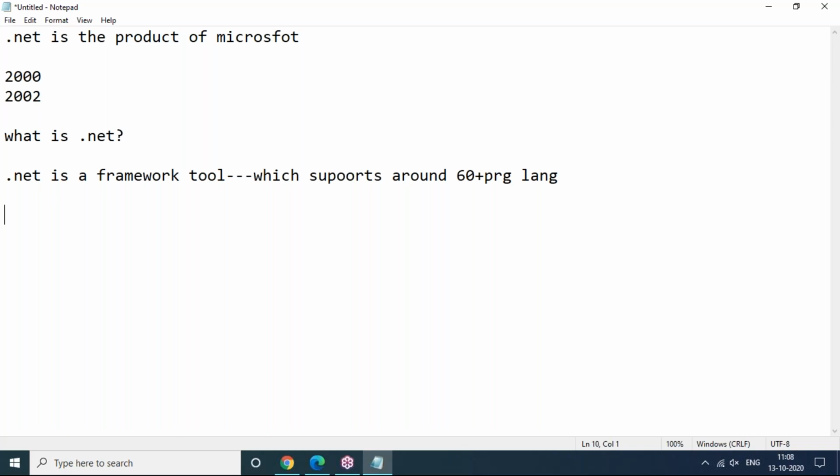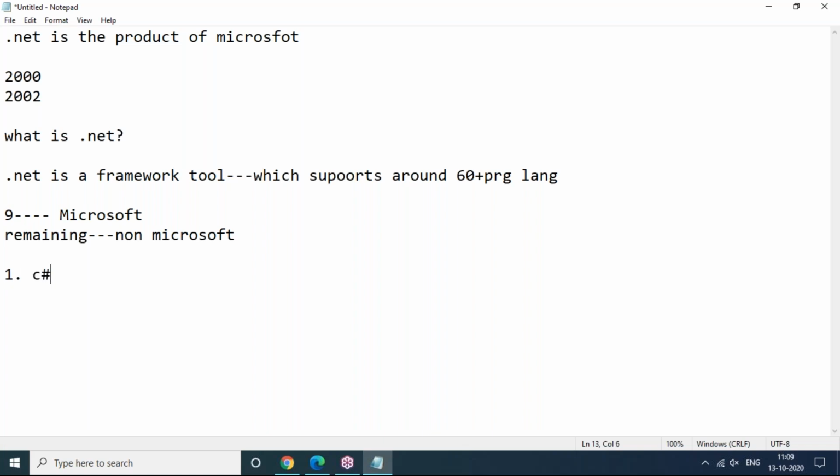Of the 60 plus programming languages, 9 are designed exclusively by Microsoft, and the remaining ones are designed by non-Microsoft, third-party companies. I'm going to list out these 9 programming languages, and then we'll discuss which language we are going to use in our session.